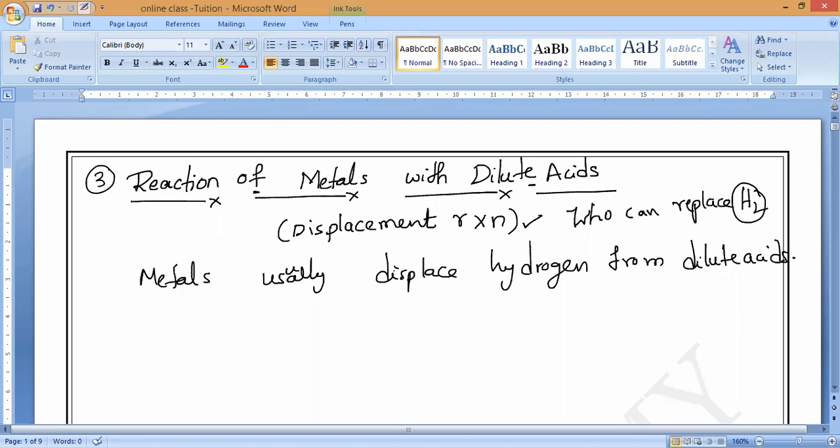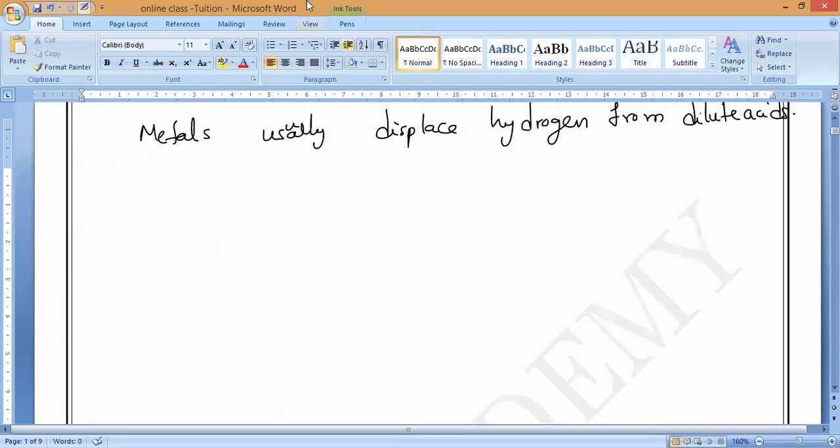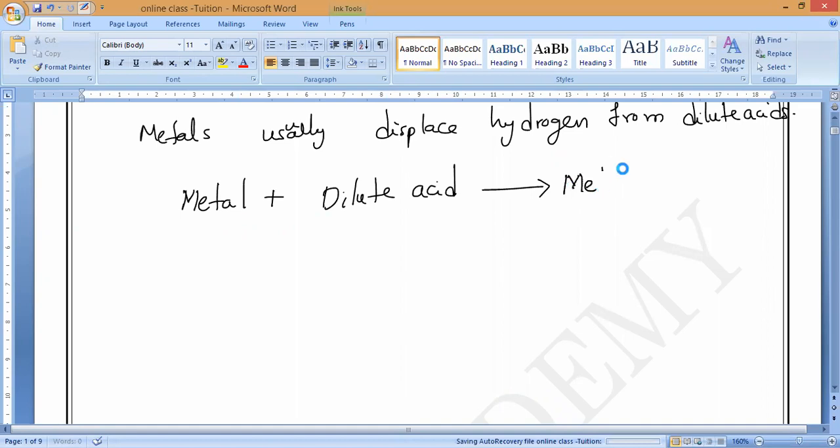So when a metal reacts with a dilute acid, the more reactive metals will displace hydrogen from the acid and they will form the respective salt plus hydrogen gas. What are the products in this? Respective salt plus hydrogen gas. Do you understand? So if you take metal plus dilute acid, which one will react, more reactive or less reactive metal? More reactive metal. Understanding?